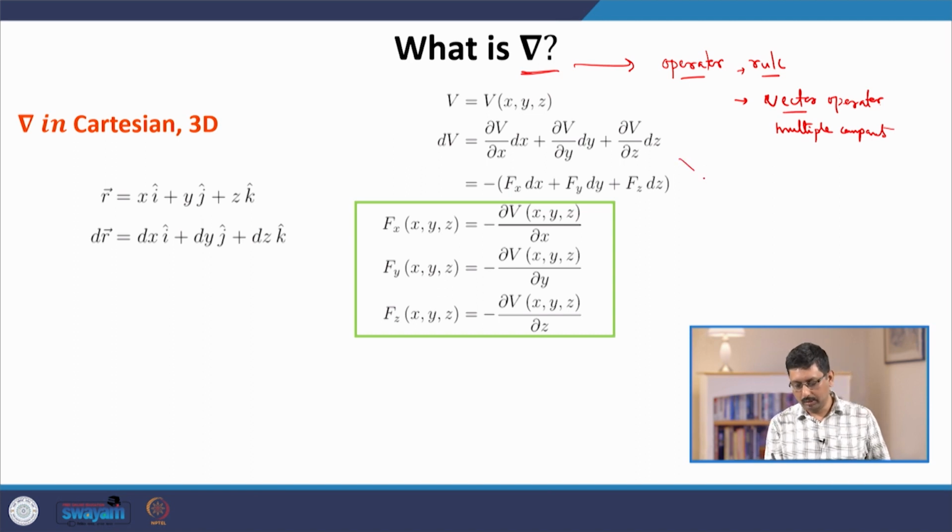Imagine that this is a rule, and the rule is to take derivative.